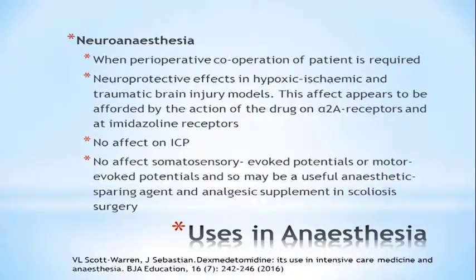This effect appears to be afforded by the action of the drug on alpha-2 receptors and imidazoline receptors. There is no effect on intracranial pressure, no effect on somatosensory evoked potentials or motor evoked potentials. So it may be a useful anesthetic sparing agent and analgesic supplement in scoliosis surgery. This is published in the British Journal of Anaesthesia, 2016.